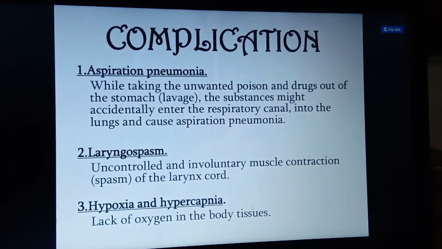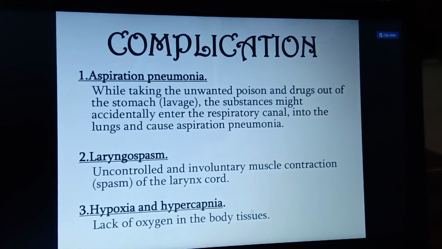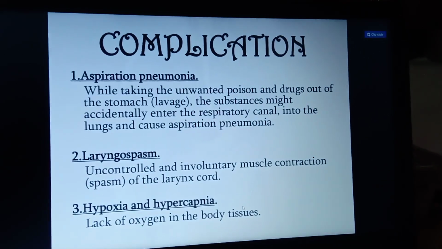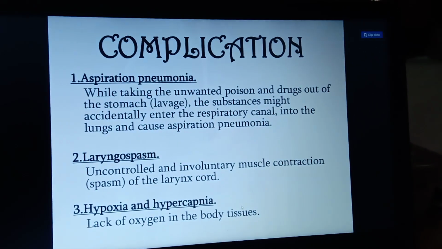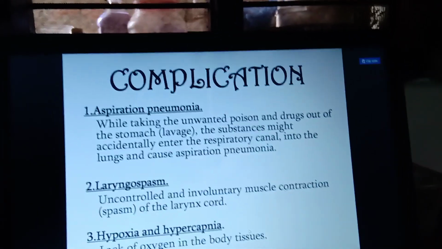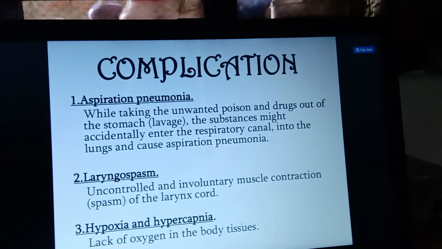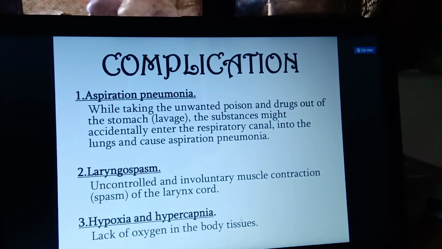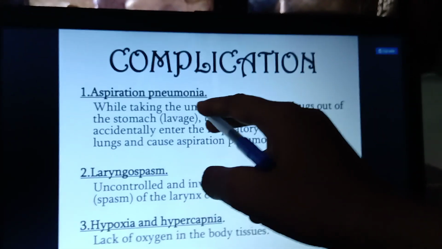That type of condition is called aspiration pneumonia. From the stomach you are suctioning and removing the poisonous substances, but if the suctioning is improper and they enter the lungs, that may lead to aspiration pneumonia.